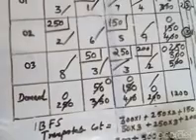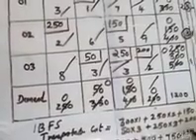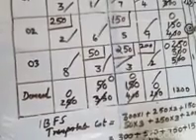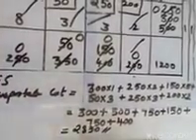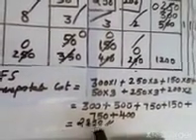That is 300 plus 500 plus 750 plus 150 plus 750 plus 400. The total value is 2850.